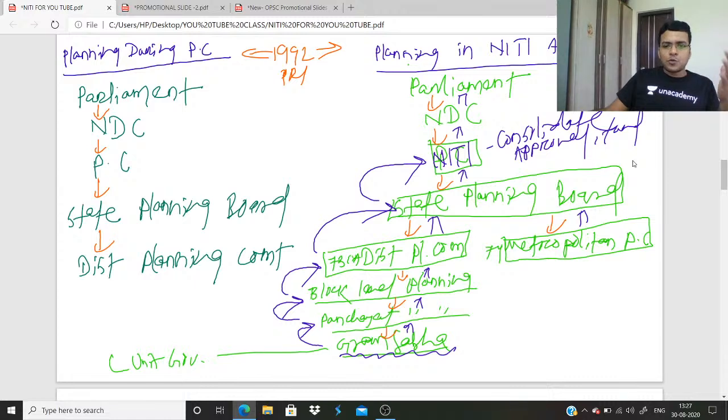So you may get a question. The NITI Aayog approach is truly decentralized, democratic, participative. Yes. So you must write these two diagrams, full page diagram. One, planning during Planning Commission and arrow mark in this way, and planning during NITI Aayog. Parliament, NDC, NITI Aayog, State Planning Board, District Planning Committee, Block Level Planning, Panchayat Level Planning, Gram Sabha, Metropolitan Planning Committee.